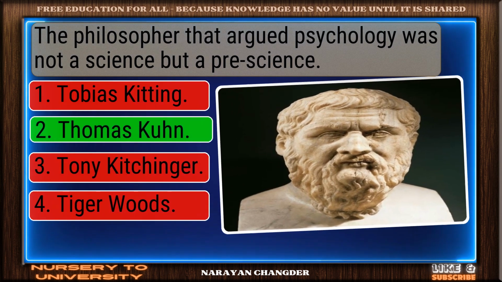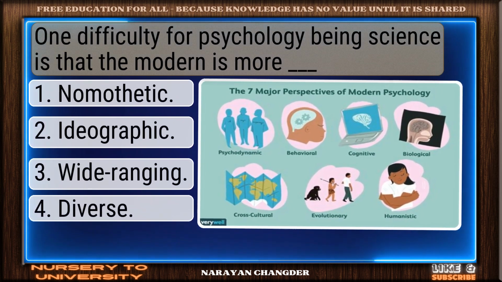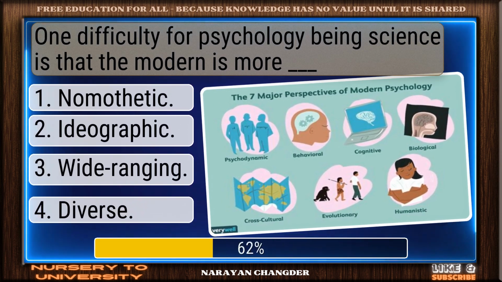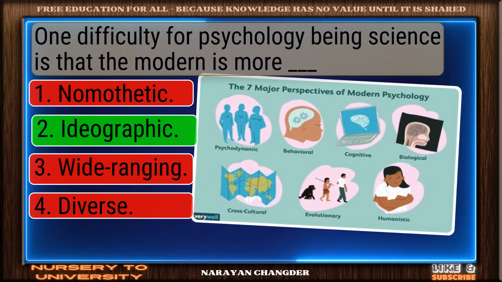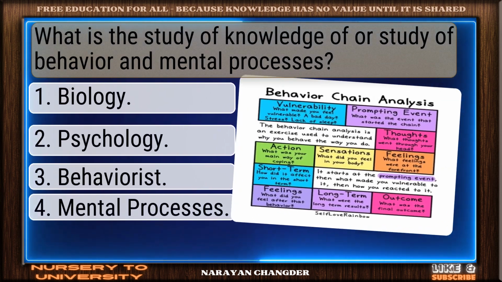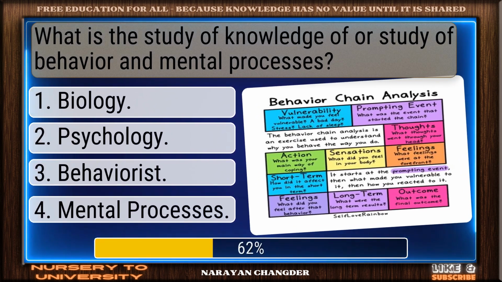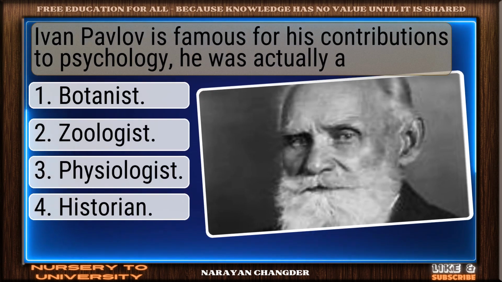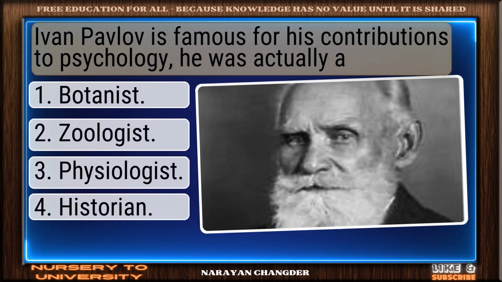Precise answer, Thomas Kuhn. One difficulty for psychology being science is that the modern is more dash. Well expressed. Ideographic. What is the study of knowledge of or study of behavior and mental processes? Good job, psychology!